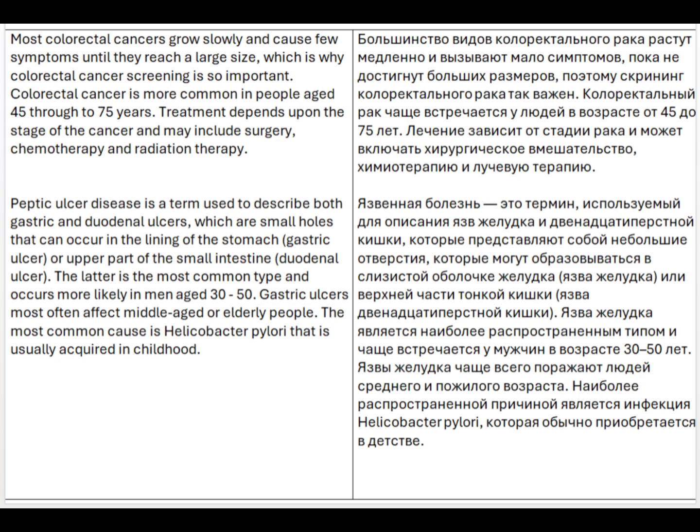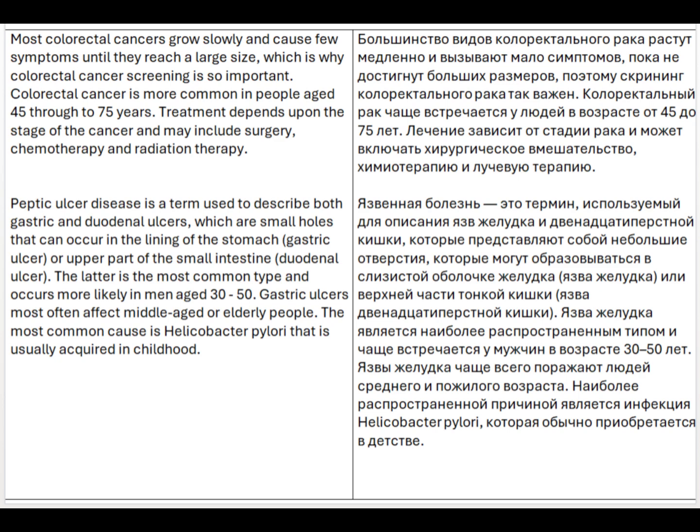Peptic ulcer disease is a term used to describe both gastric and duodenal ulcers, which are small holes that can occur in the lining of the stomach, gastric ulcer, or upper part of the small intestine, a duodenal ulcer. The latter is the most common type and occurs more likely in men aged 30 to 50. Gastric ulcers most often affect middle-aged or elderly people.